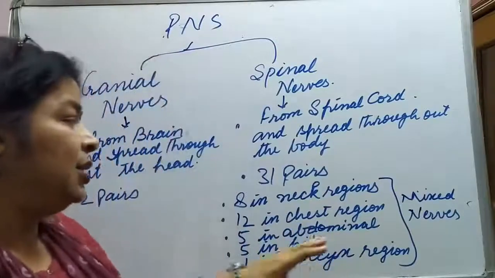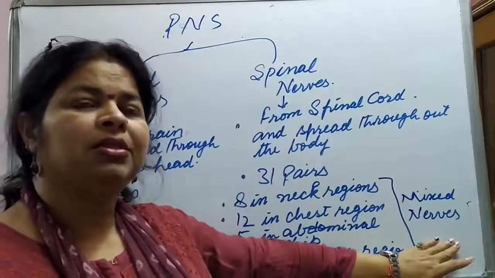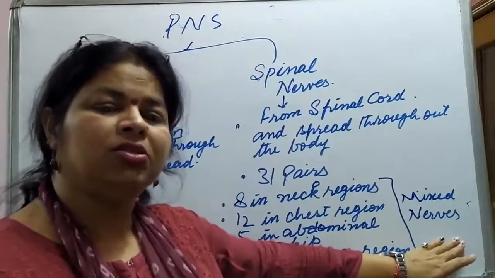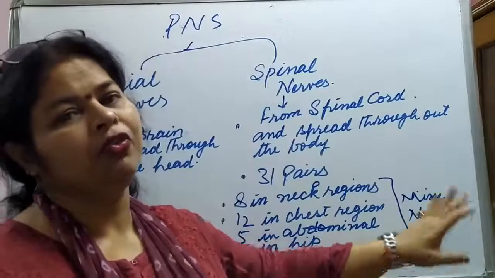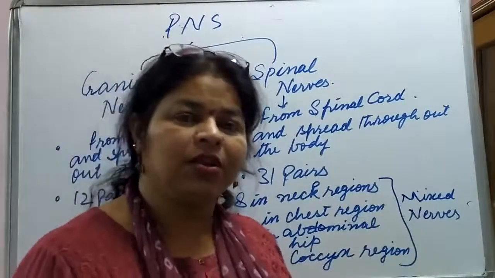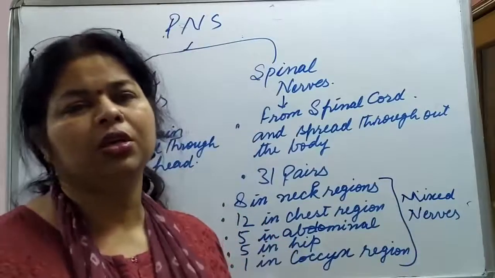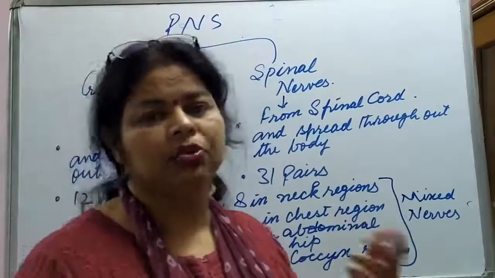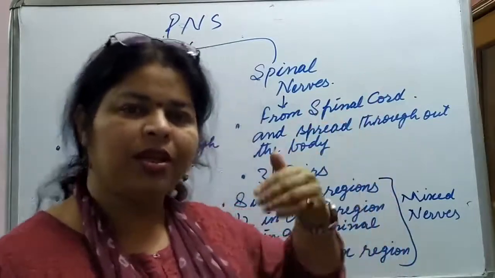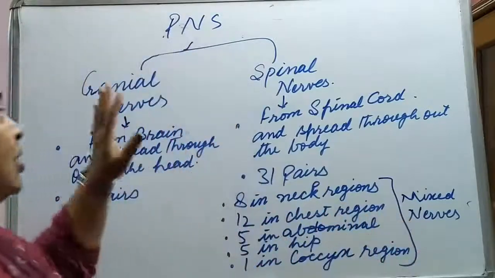And these are mixed nerves. What do you mean by mixed nerves? It means they carry both sensory and motor nerve fibers in them. So what is the function of sensory fibers? To take the stimulus. And what is the function of motor? To react to that stimulus, which is being instructed by the brain. Fine. So this is about the PNS.